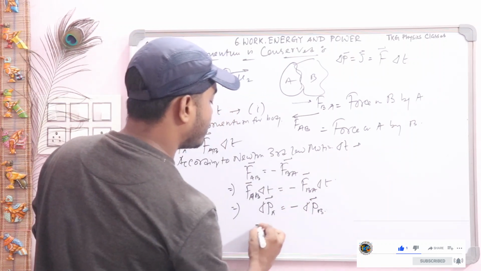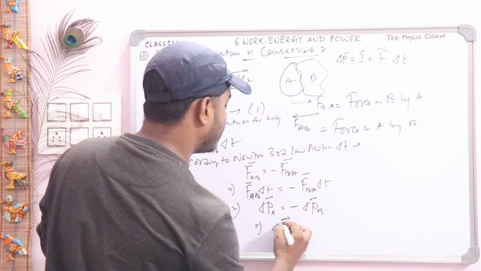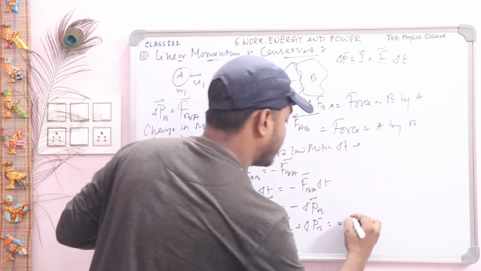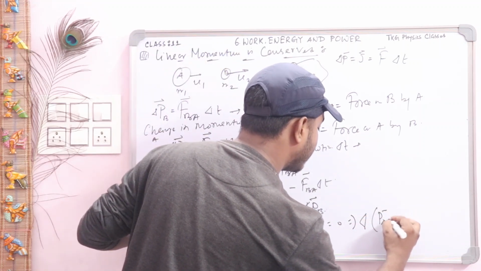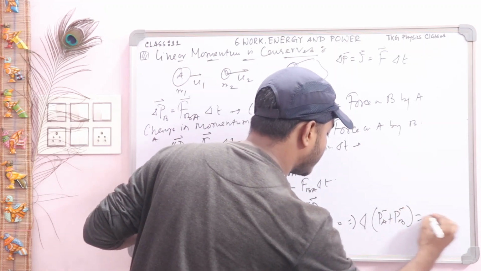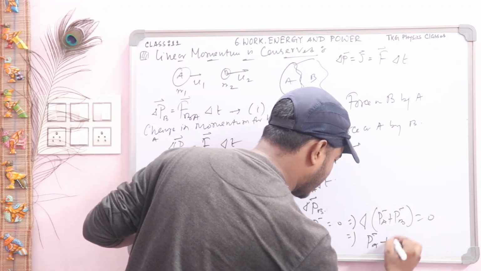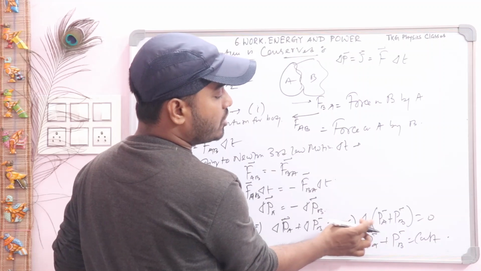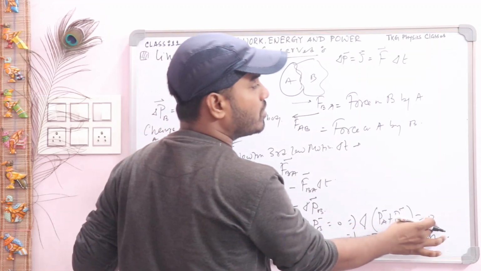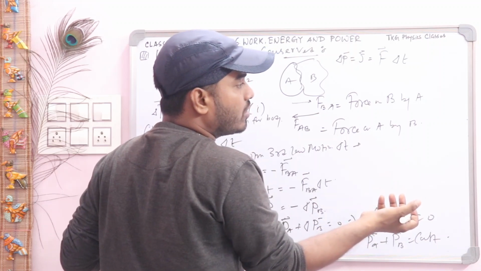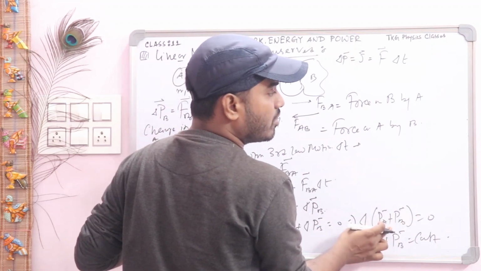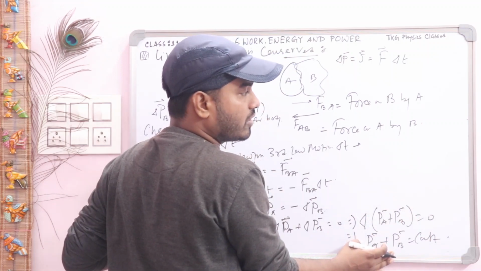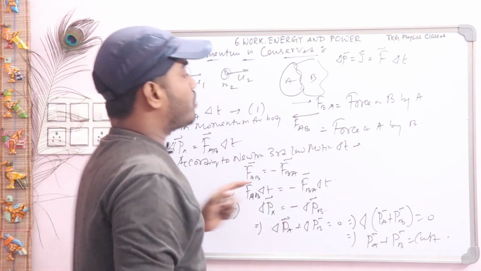So del PA plus del PB is equal to 0. You can write del PA plus del PB is equal to 0. So you can say PA plus PB is equal to constant. The change in momentum for A plus B is equal to 0. When the change in momentum is 0, that means the summation of momentum is constant.